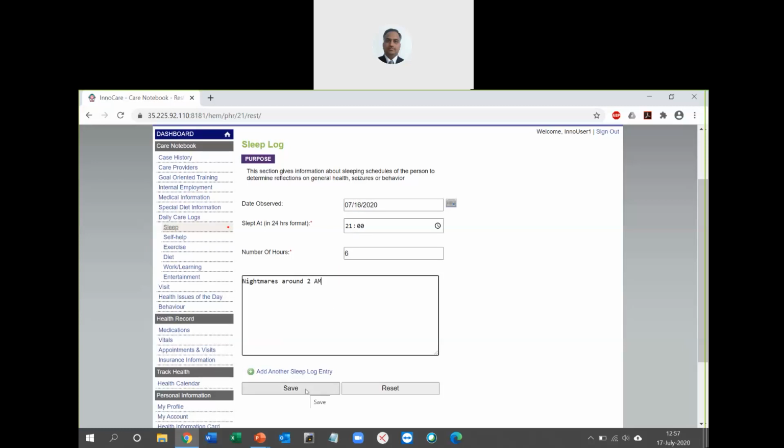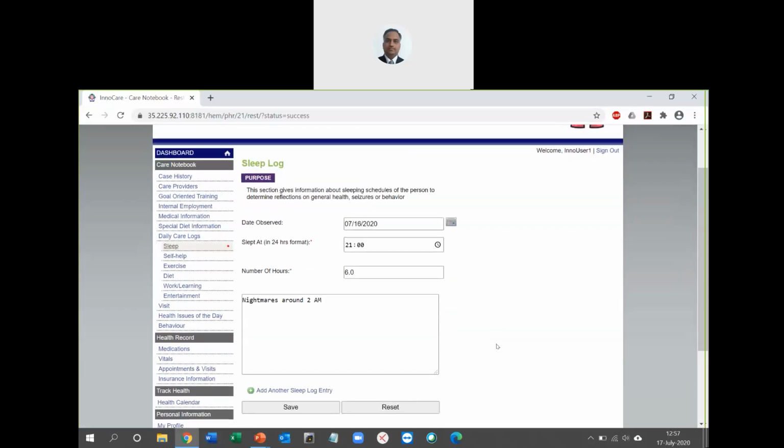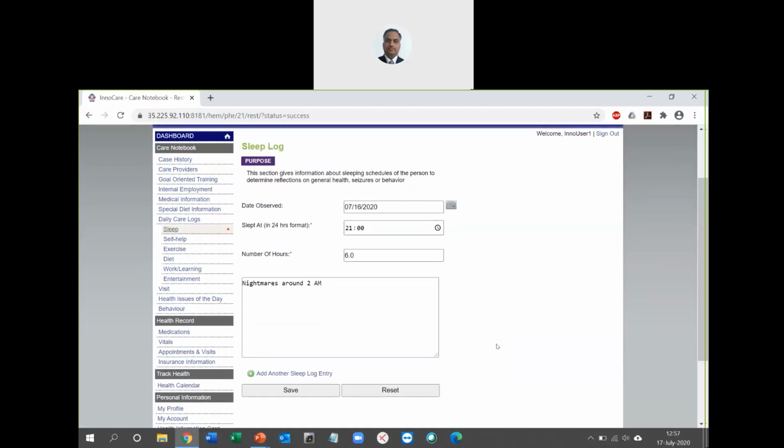The importance of the sleep log is that when a patient or a user has a seizure episode, there is a dependency, or a level of connection, between sleep patterns and those epileptic seizures. So it is important that we track this information here and use it to identify what might have happened the previous night, whether the sleep was okay or not okay, and all that information will be handy at that time.